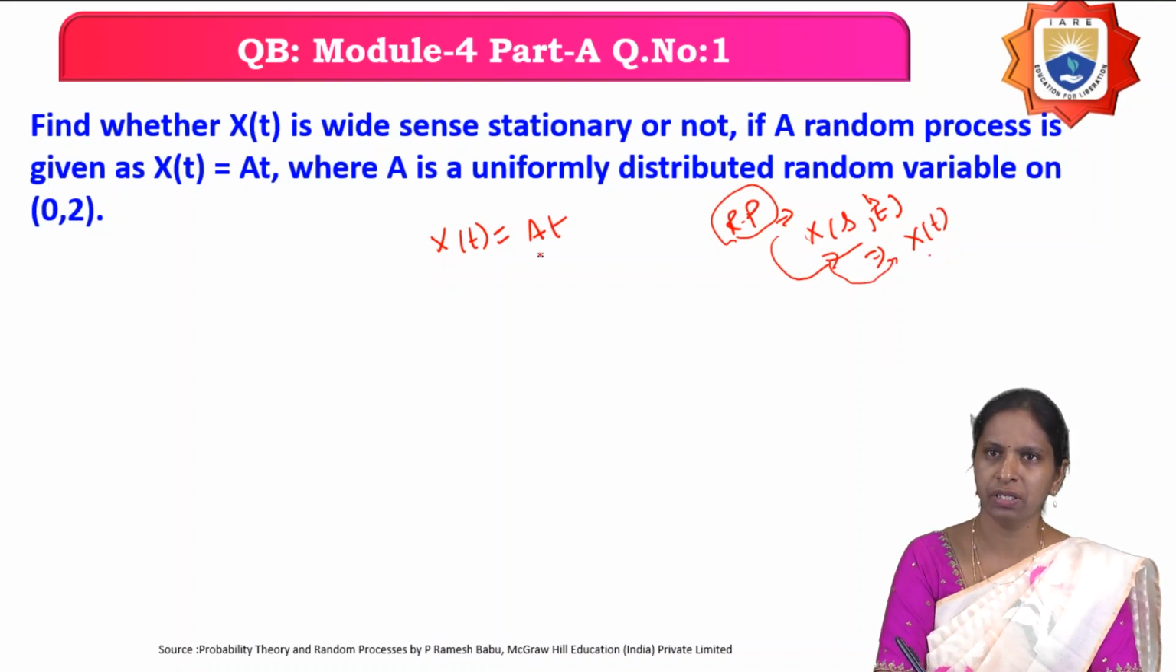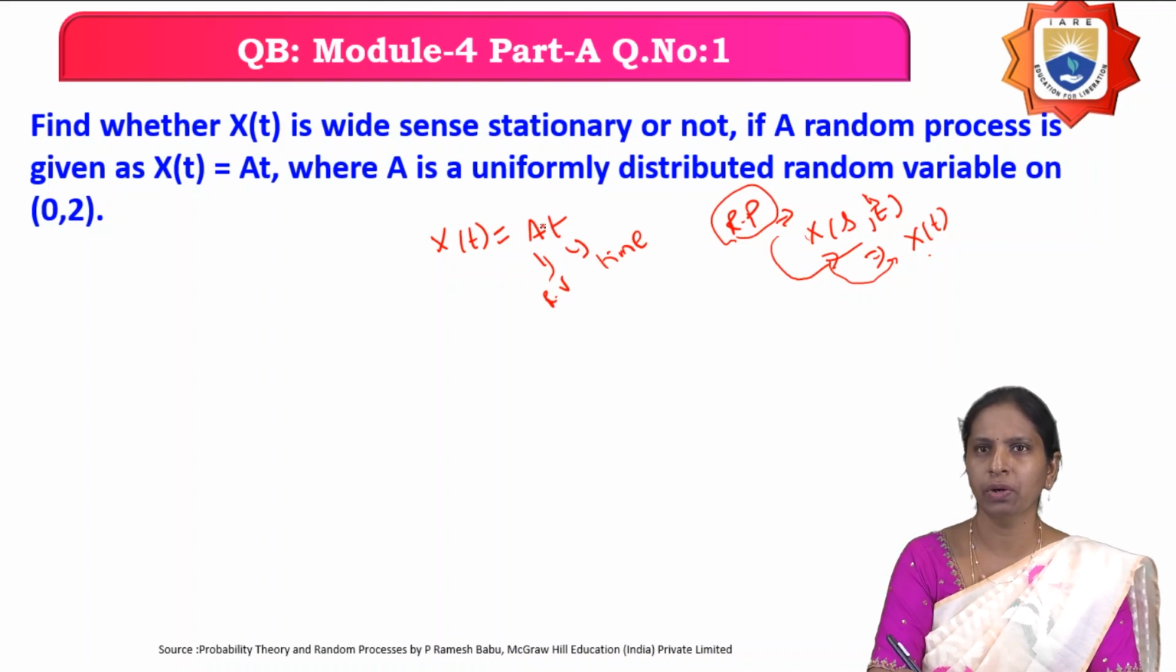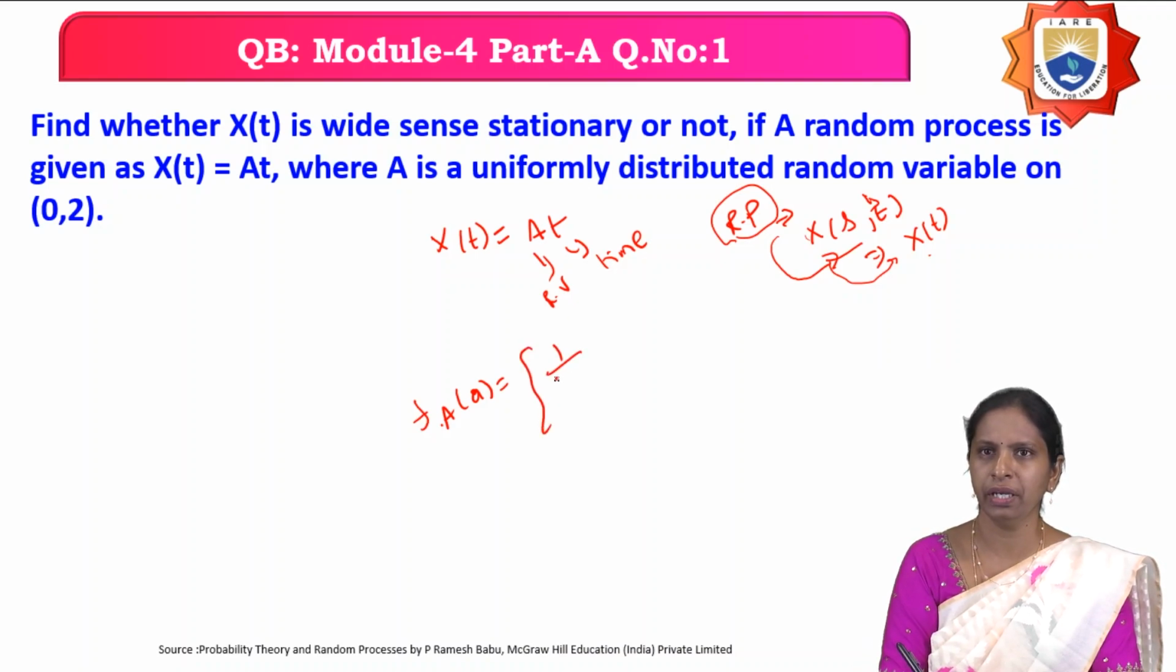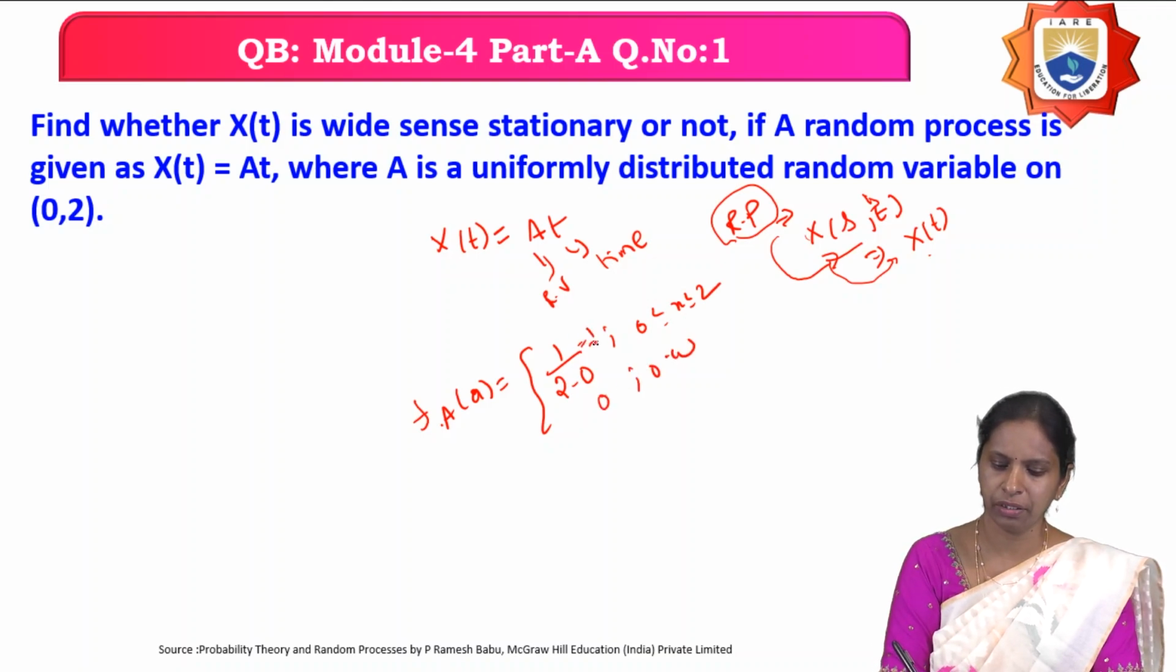So in this random process, which is the random variable? A is a random variable and t is time here. Now what type of random variable? A is a uniform random variable, distributed over the interval 0 to 2. For a uniform random variable, what is the density function? f_A(a) = 1/(b - a), where b - a is 2 - 0, for a from 0 to 2, and it is 0 otherwise. That is here 1/2.